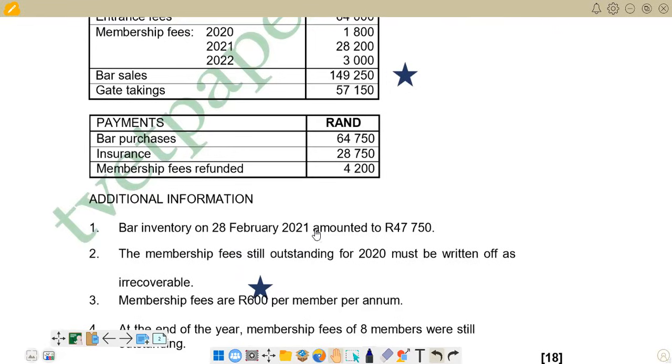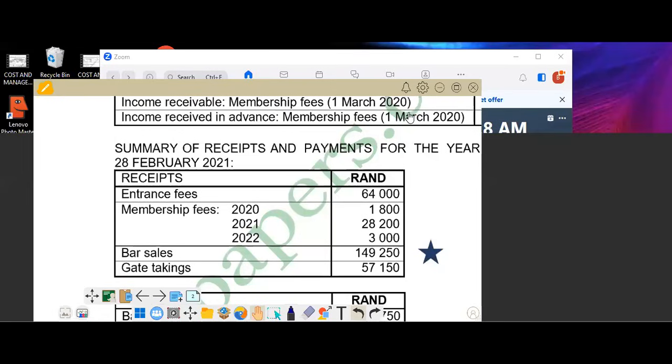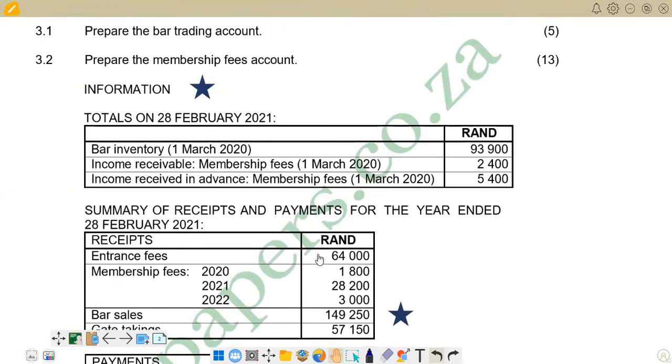So remember, at the beginning of the period, we've got some membership fees that were not yet received. These ones, which are receivable, income receivable 2,400, and we've got 1,800 that were received now in 2021 for the previous period. So it means the amount that should be written off is 2,400 minus 1,800. So that is what we have there.